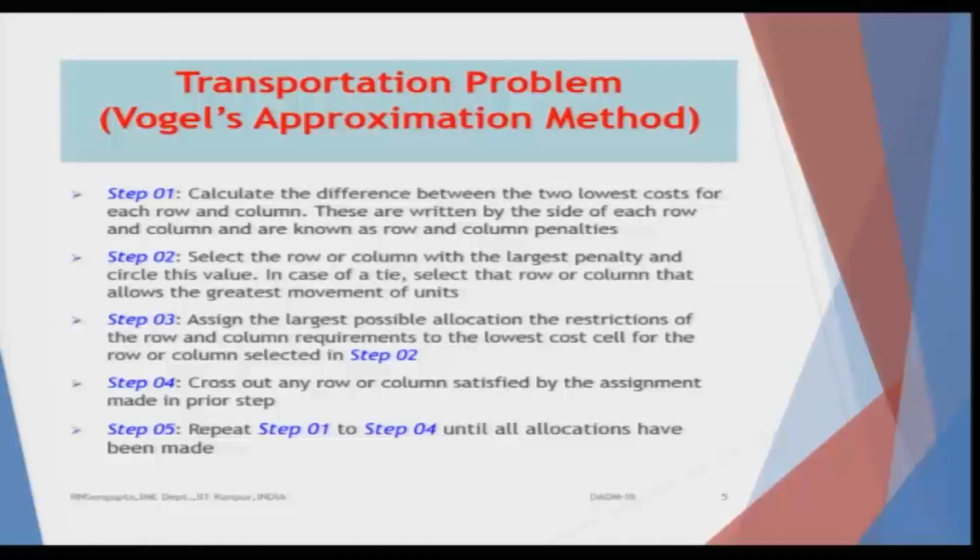In step 2, you will select the row or the column with the largest penalty, circle this value. In case of a tie, you will select the row or the column that allows the greatest movement of the units. That is an important point. Say for example, the lowest cost is 10 rupees per unit.